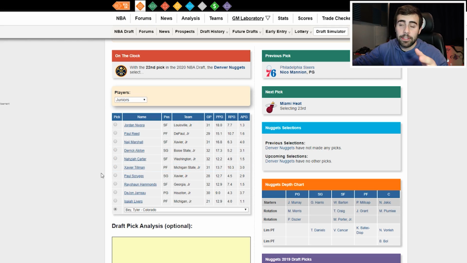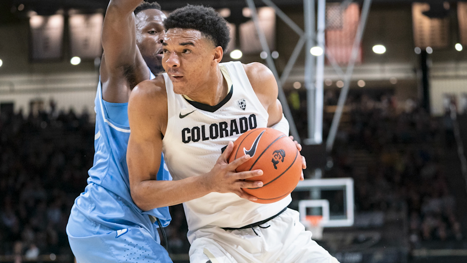So with the 22nd pick in the 2020 draft, I have the Denver Nuggets selecting Tyler Bey, a wing player from Colorado. He gets to the line. He's a good offensive player. He averaged around 14 points and 9 rebounds at Colorado this past season.